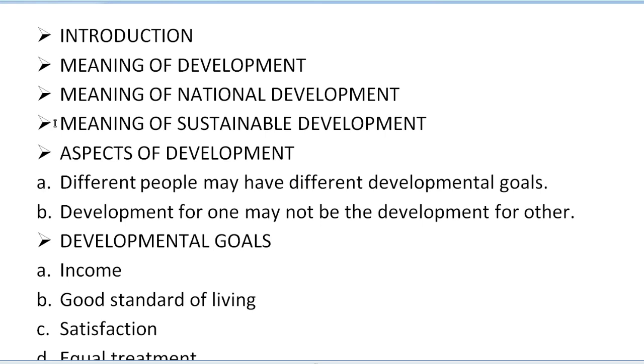After that, we have the meaning of sustainable development. This word we have already studied in geography chapter 1, Resources and Development. If you have not watched that video, please watch it. Sustainable development refers to development that meets the needs of the present without compromising the needs of future generations.